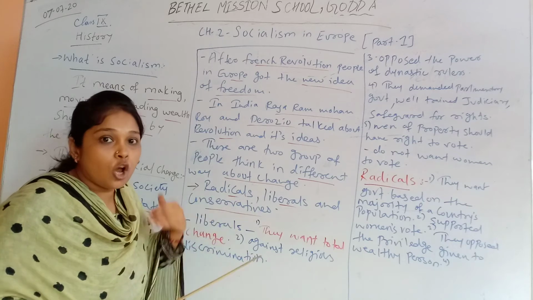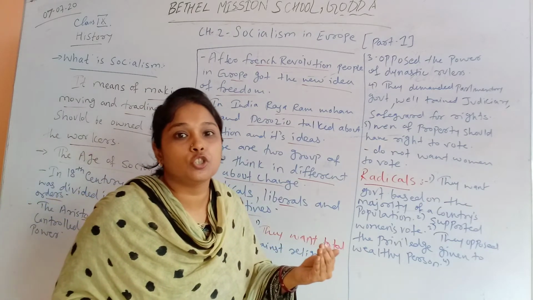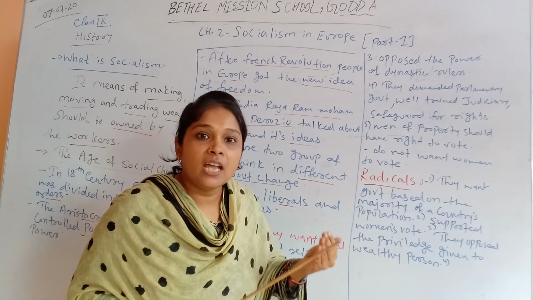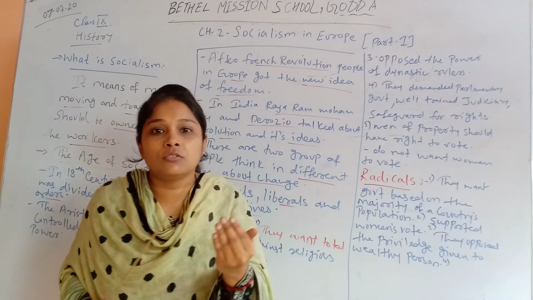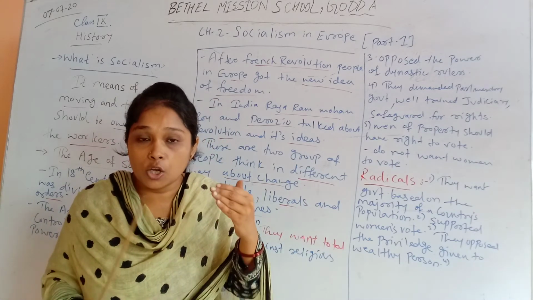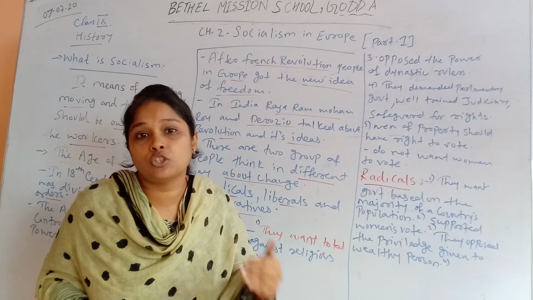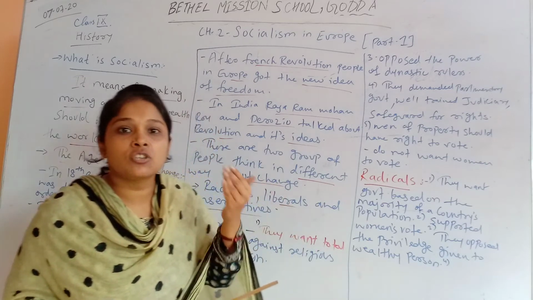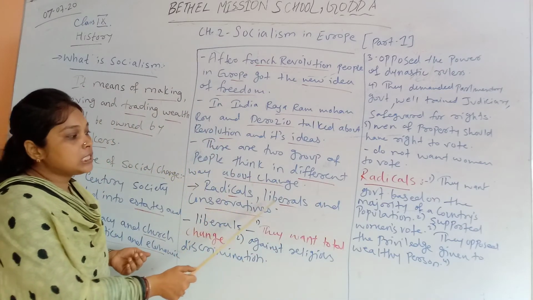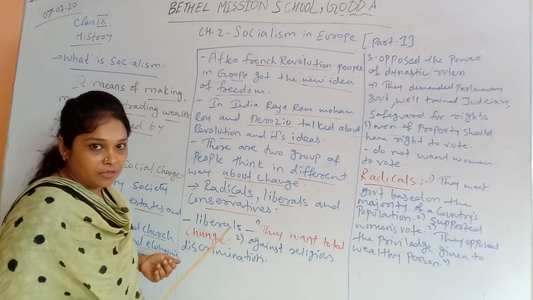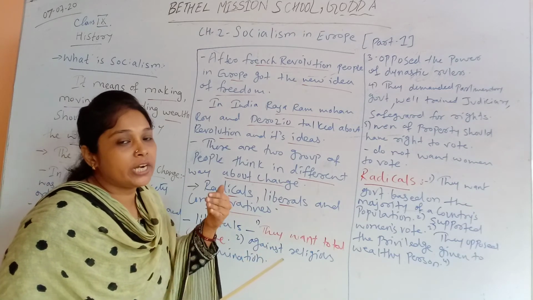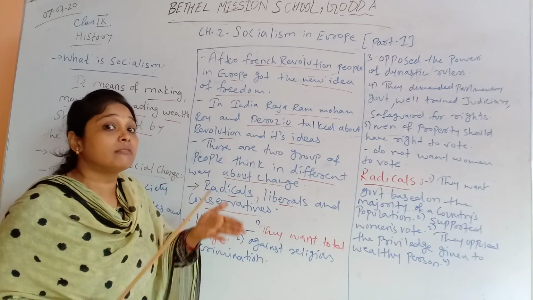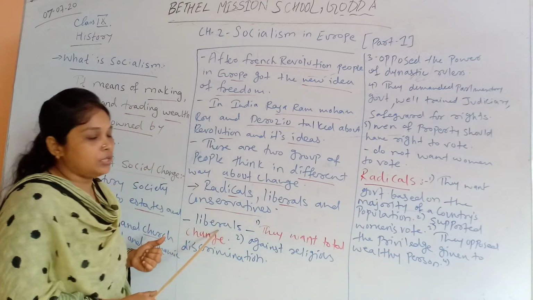So when the French Revolution brought social change in Europe, society was divided into three groups of thinkers who thought about social change in different ways: radicals, liberals and conservatives. Now one by one we will see who these people are and what their thinking is. First we will see liberals.